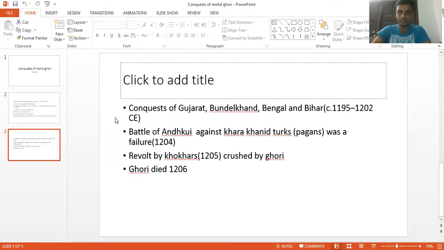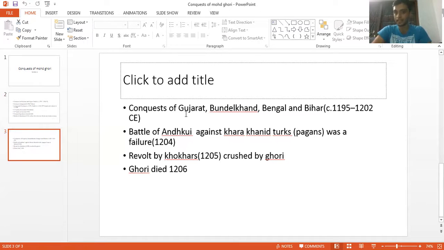Now after these battles, under the command of Aibak, the Turks conquered Gujarat and Bundelkhand. Gujarat was being ruled by, as I've told you, Solanki Bhima II. The first conquest of Gujarat by Qutbuddin Aibak was a failure, but the second attempt was successful.